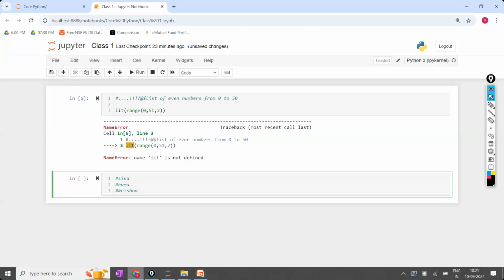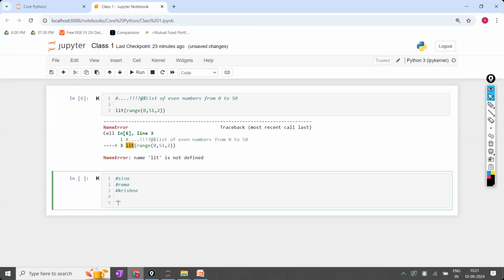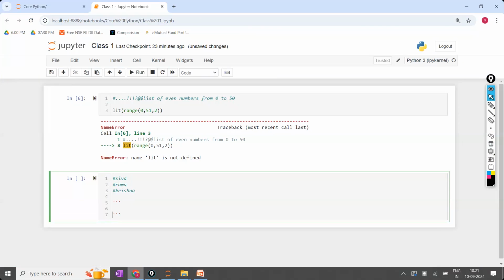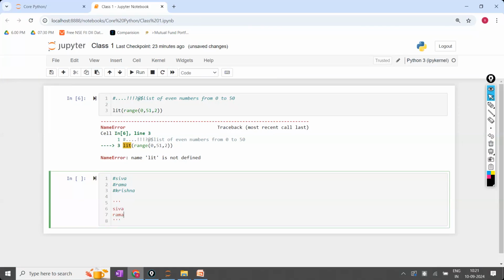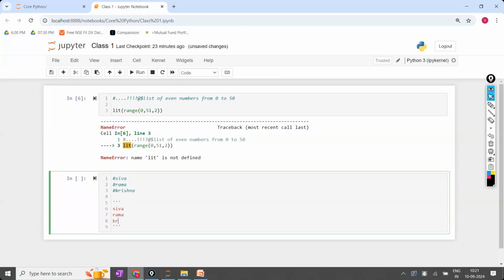Instead of writing three comments with hash, hash, hash, we can write like this: triple inverted quotes, open and close. In between, you write Shiva, Rama, Krishna. Now it will be considered as a comment and ignored by Python.